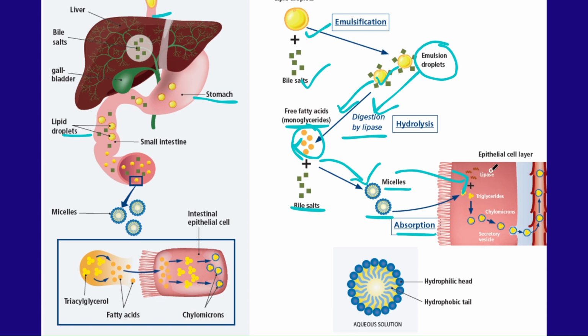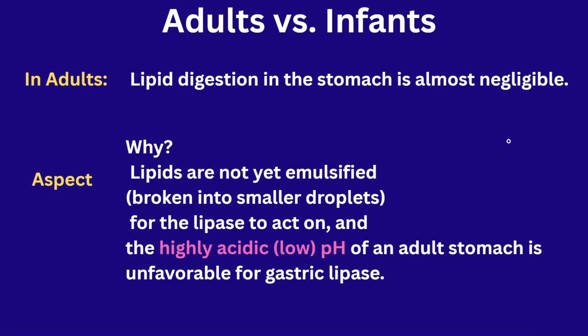Here again the micelles will disconnect. That means this micelle structure is destroyed. In the intestine the micelles will form the smaller triglycerides and some of the fatty acids. They again combine to the chylomicrons. The chylomicron structures are formed. These formed structures are entering into the bloodstream. From there they will go into the blood. From the blood they will reach the liver. This is the entire summary of the digestion.